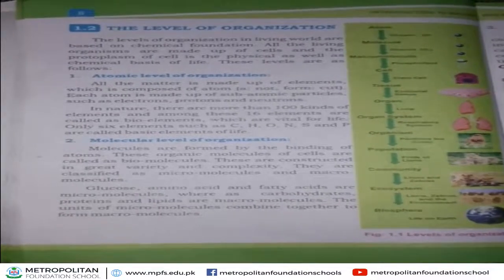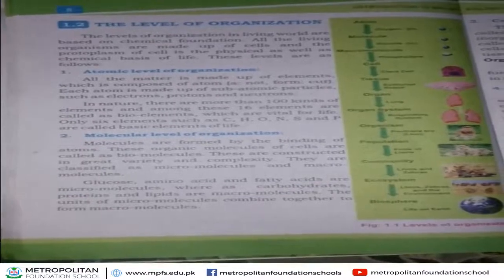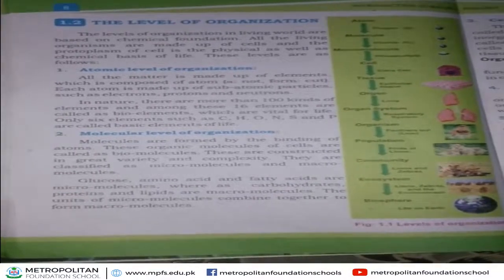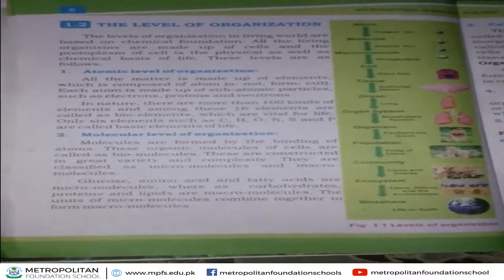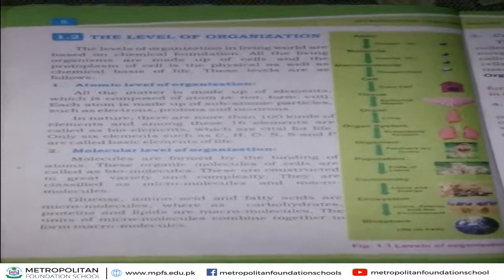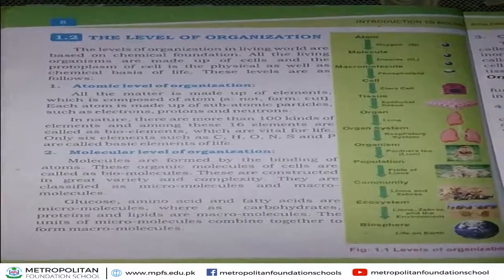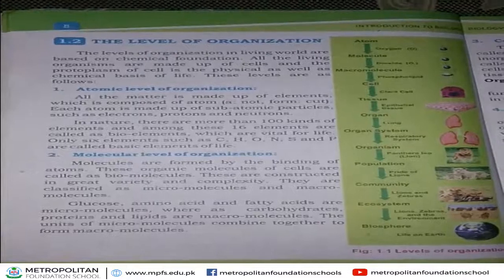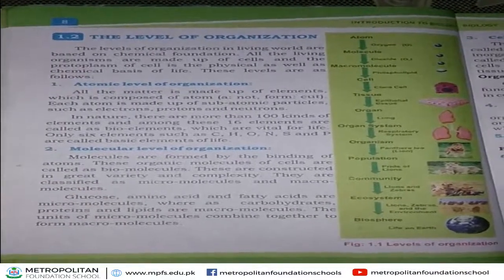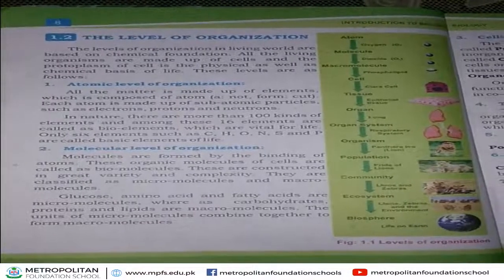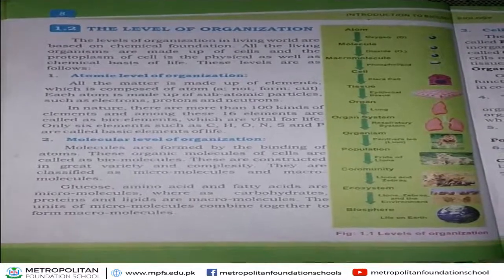Macromolecules, as its name indicates, macro means large molecule and micro means smaller. Macromolecules are found in less quantity and micromolecules are found in larger quantity. If we study examples of micro and macromolecules, the examples of micromolecules are glucose, amino acid, and fatty acid.